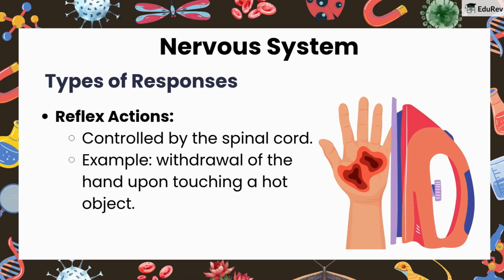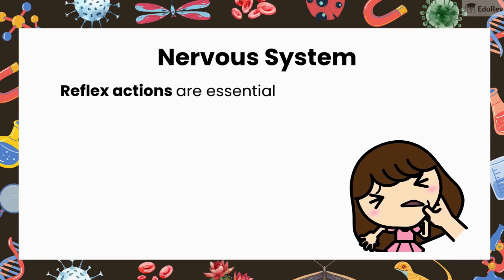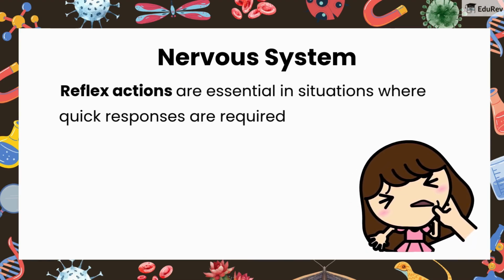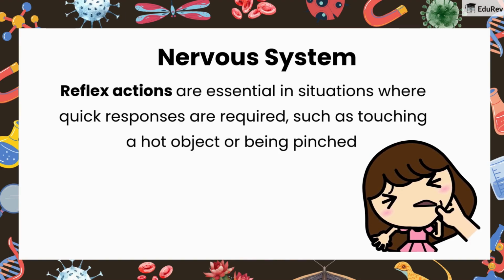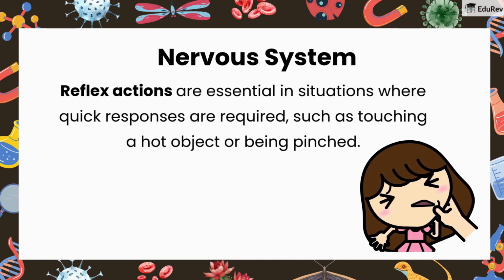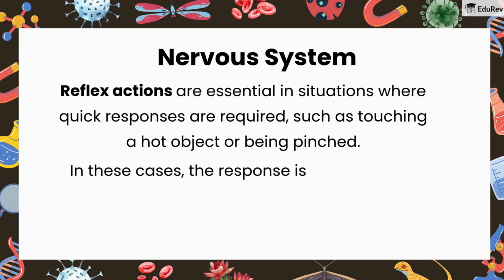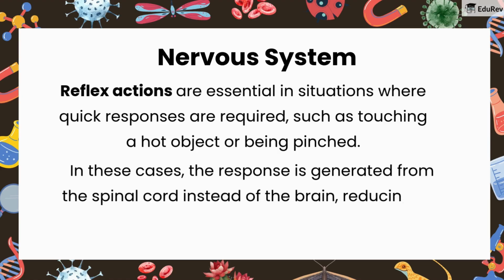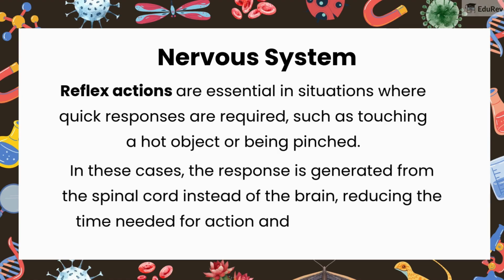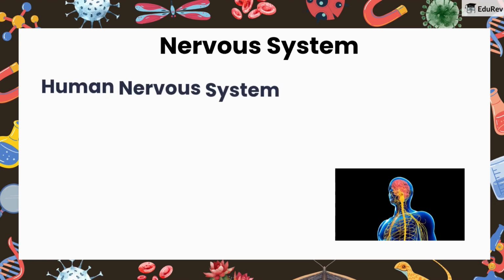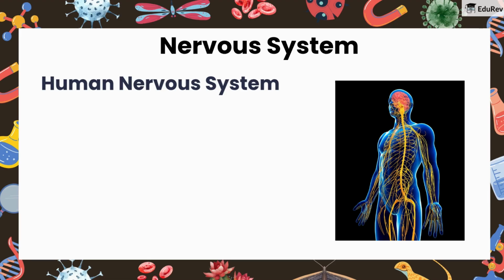Reflex actions, controlled by the spinal cord. Example, withdrawal of the hand upon touching a hot object. Reflex actions are essential in situations where quick responses are required, such as touching a hot object or being pinched. In these cases, the response is generated from the spinal cord instead of the brain, reducing the time needed for action and preventing injury. Let's look at the human nervous system.